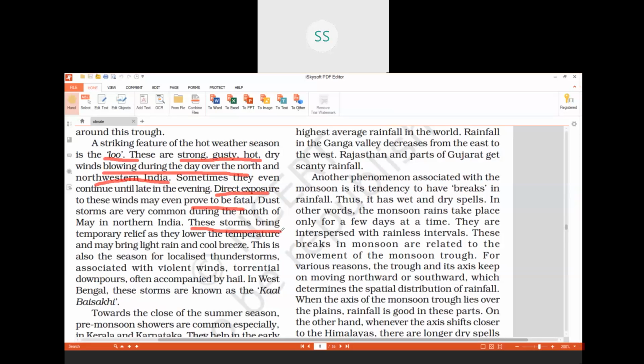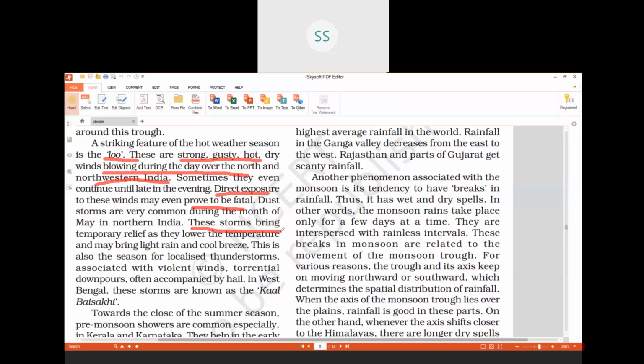First, the hot winds will blow, the dust will be there, then there will be a little amount of rainfall because the winds are now attracted from the sea to the land, so it will bring some rainfall, and that little rainfall will lower the temperature a little. I'm not saying that from 45 degrees the temperature will fall to 4 or 5 degrees. No, children, not at all. From 45 degrees the temperature may fall to 30-35 degrees Celsius.